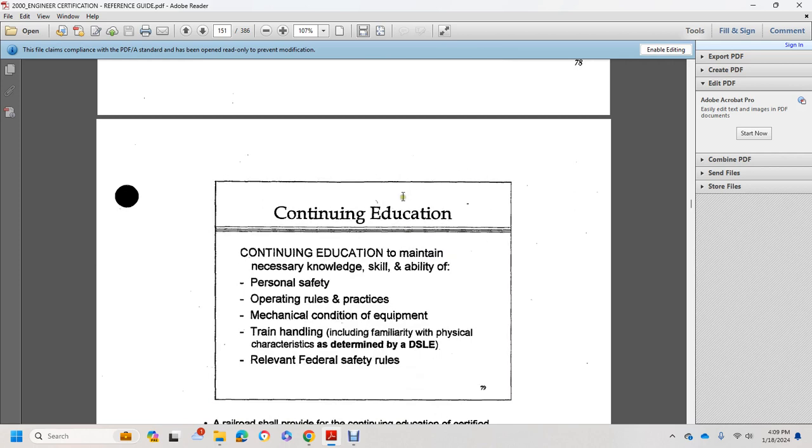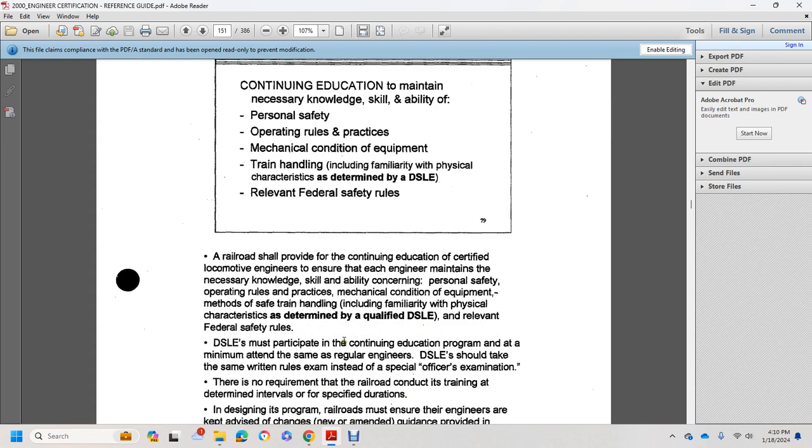Alright, continuing education to maintain the necessary skill and ability with personal safety, operating rule practice, and the mechanical condition of equipment and the train, including familiarity with the physical characteristics determined by the designated supervisor locomotive engineer, and relevant federal safety rules. The railroad shall provide continuing education to certified locomotive engineers and ensure that the engineers maintain the necessary knowledge, skills, and ability concerned with personal safety, operating rule practice, mechanical condition, including methods of safety, train handling, and familiarity with the physical characteristics as determined by the qualified designated supervisor locomotive engineer, and relevant federal safety rules.